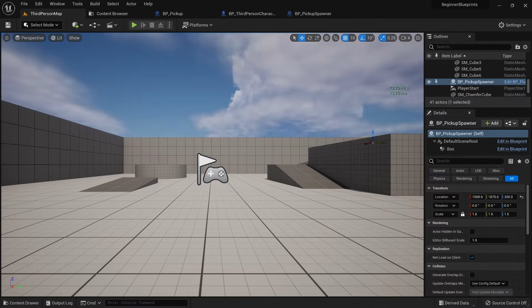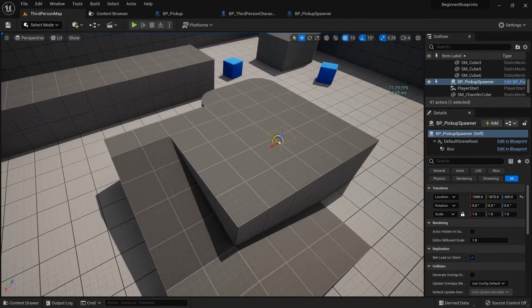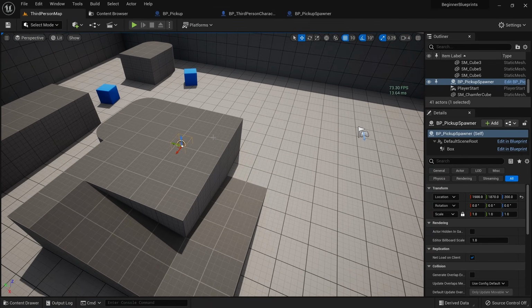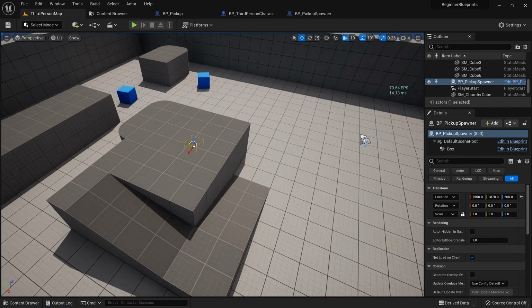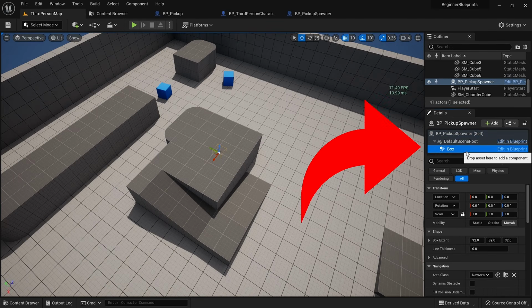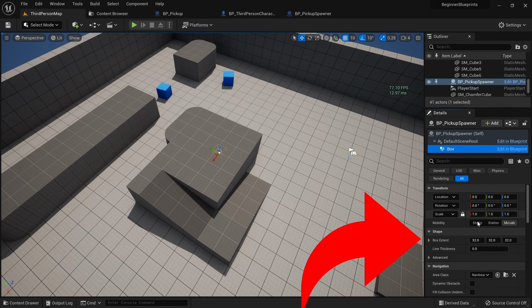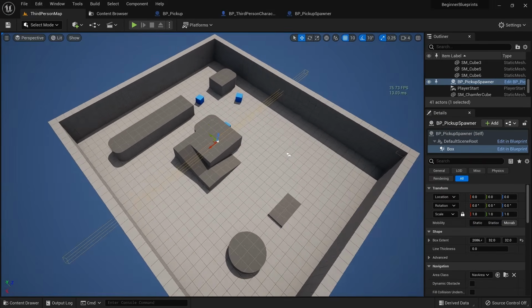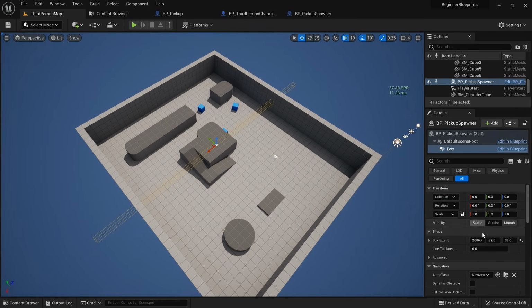Let's make the box a bit bigger so it spans across most of our playing field. If you want to move the camera around to get a better view, you can hold right click and move with the WASD keys. With the pickup spawner selected, you can select the box we attached to this blueprint prior. We could also scale up the box inside of the blueprint itself, but since we want to match the size to something in the world, it makes a lot more sense to set it here on the instance directly. You can then just drag on the value for X and Y on the box extent to make it bigger, and match the play area.